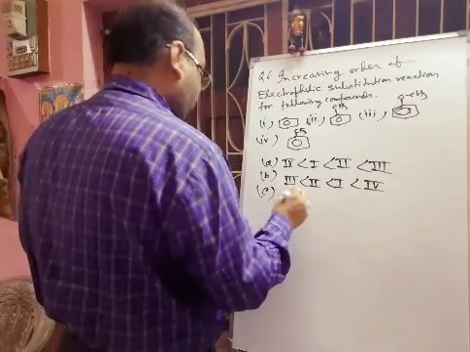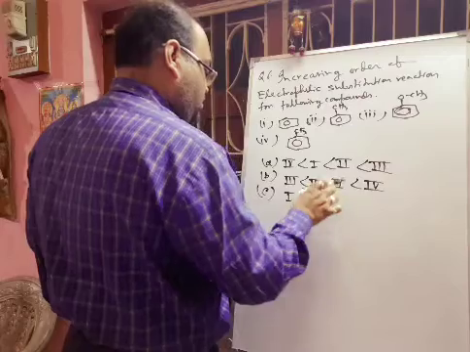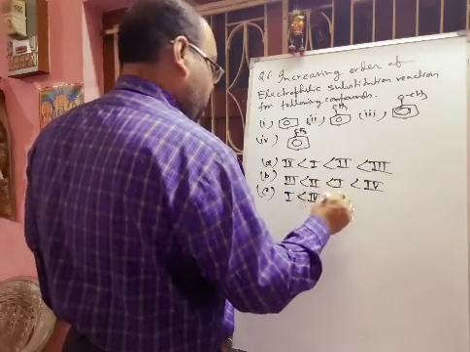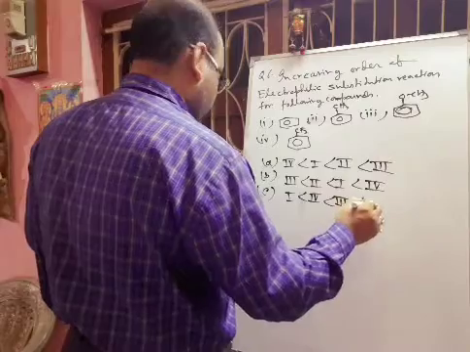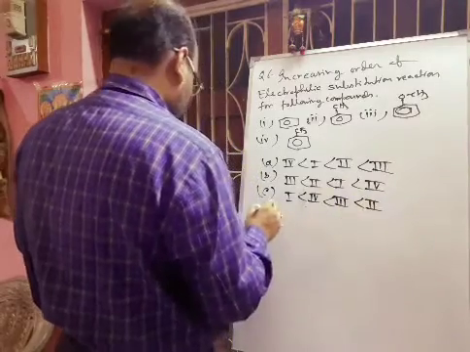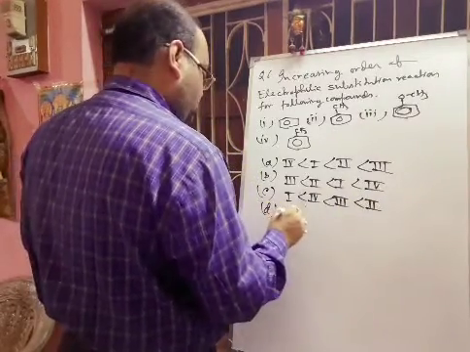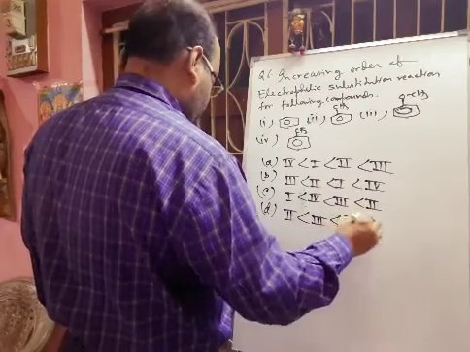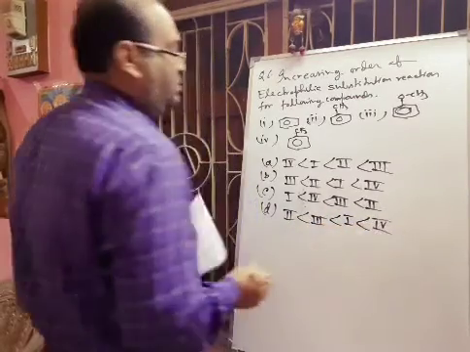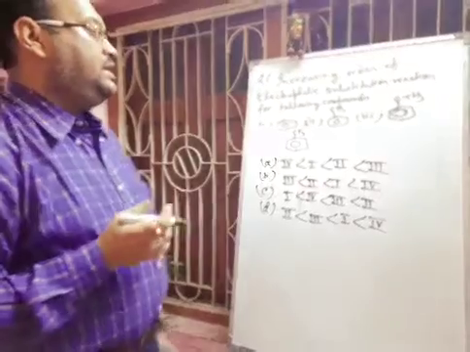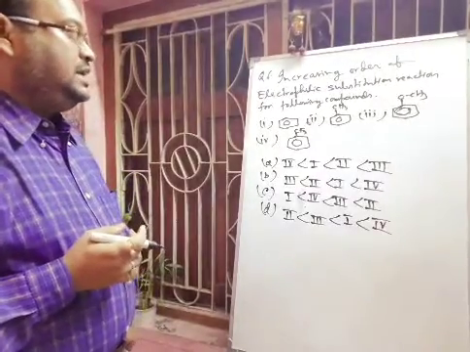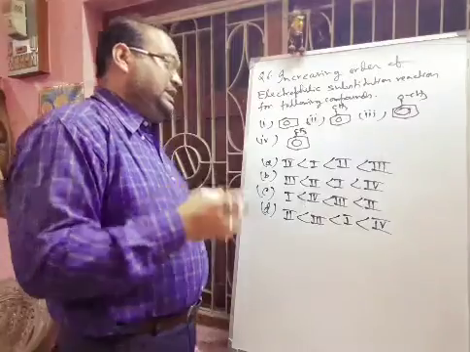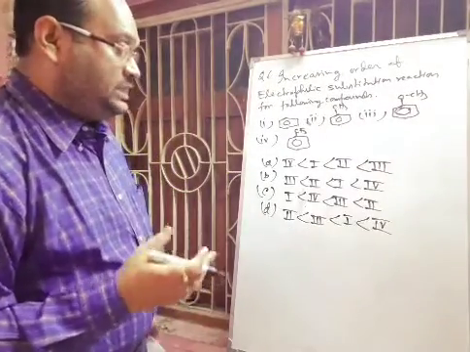Option C is 1, 4, 3, 2. Option D is 2, 3, 1, 4. Now here you see that whenever an electron releasing group is there, or a group is increasing the electron density in the benzene ring,